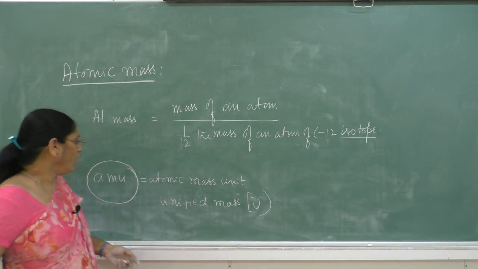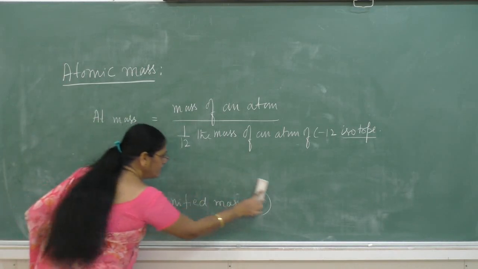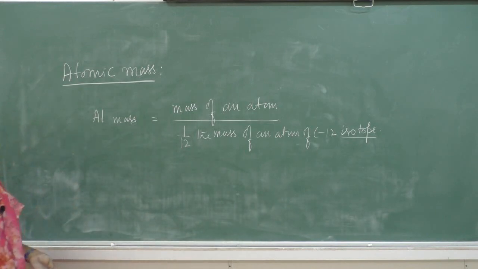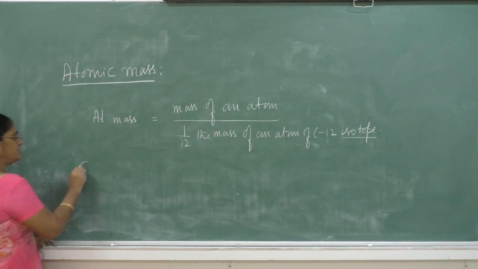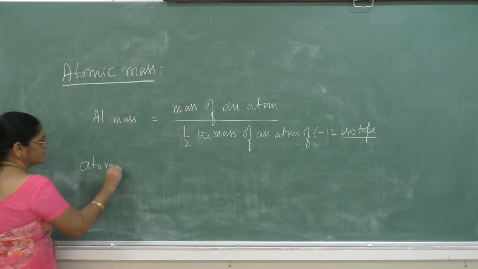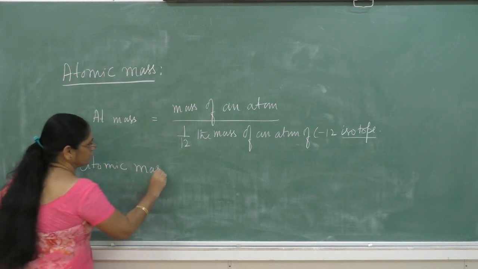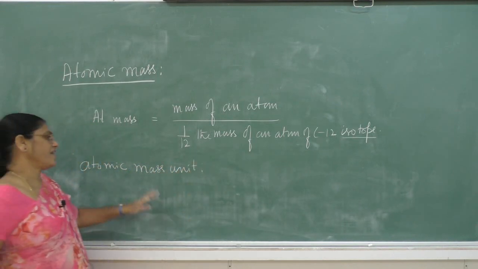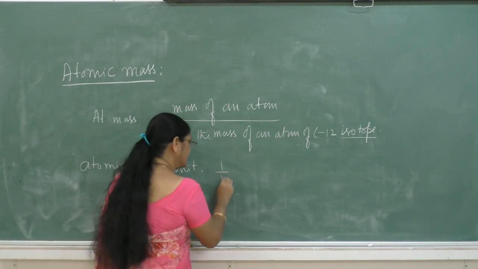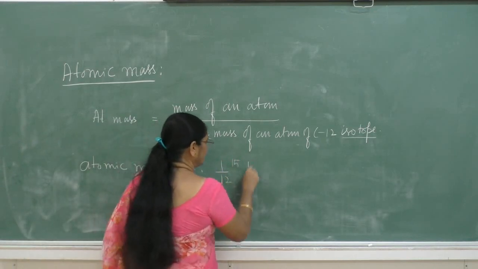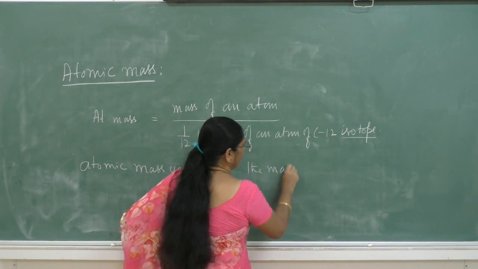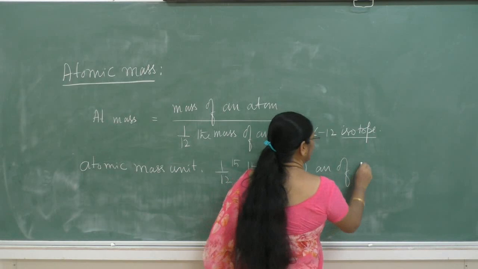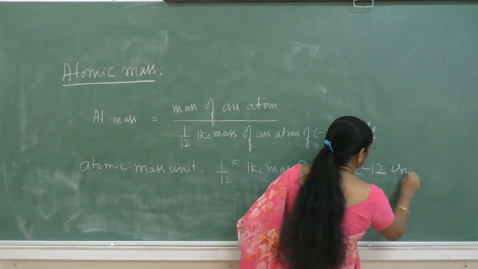Then what is the definition of atomic mass unit? It is defined as 1/12 the mass of an atom of carbon 12 isotope.